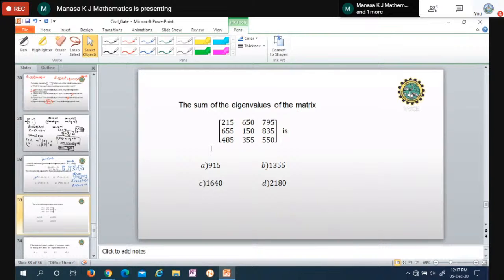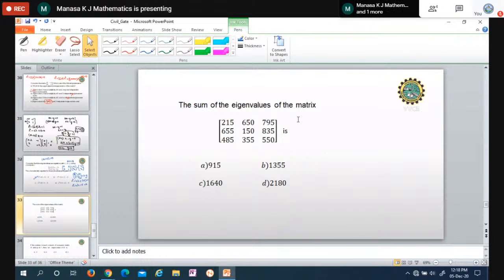Okay. This is the given problem. Find the sum of the eigenvalues of the matrix. So this is the matrix. You have to find the sum of the eigenvalues. Okay. So first we have to find the eigenvalues and then we have to find the sum of it. How can you find the sum?